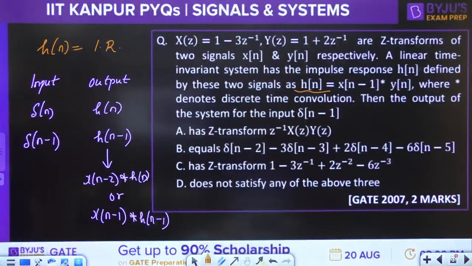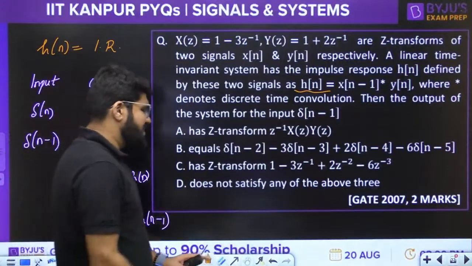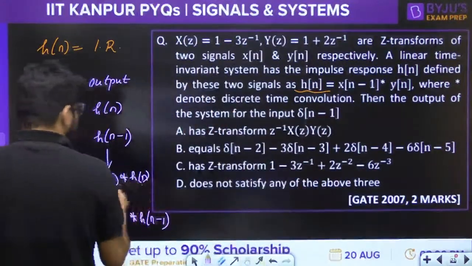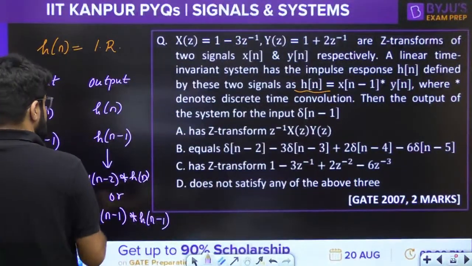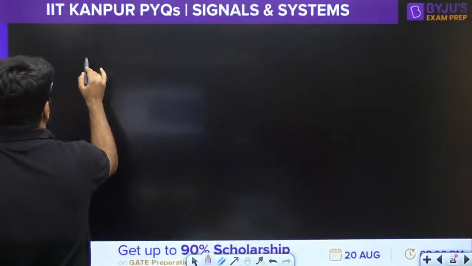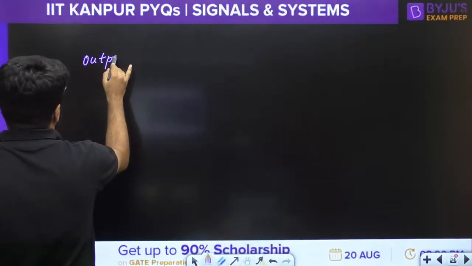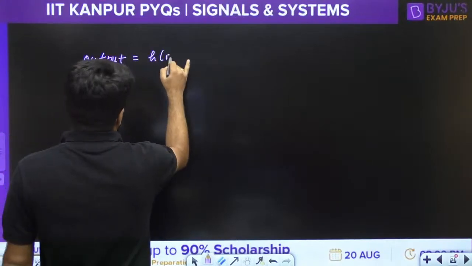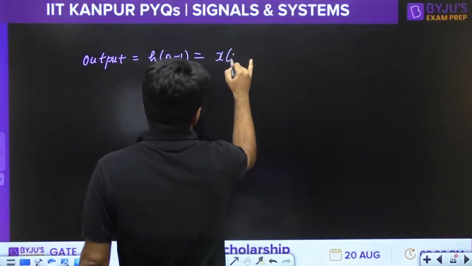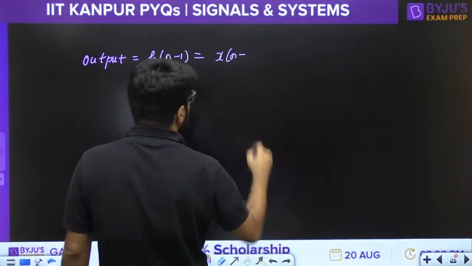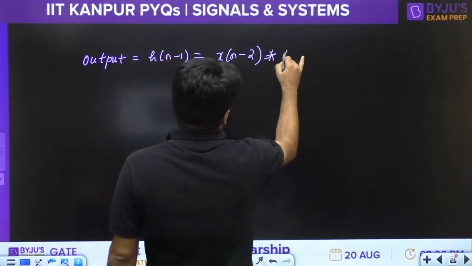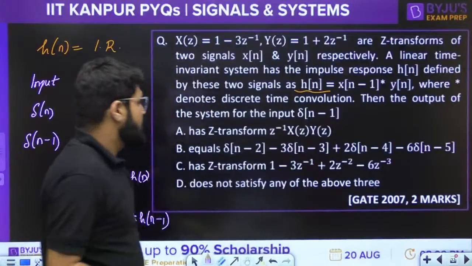So let's take the first case, y[n] is as it is. So I have output equal to h[n minus 1], that is x[n minus 2] convolution with y[n].